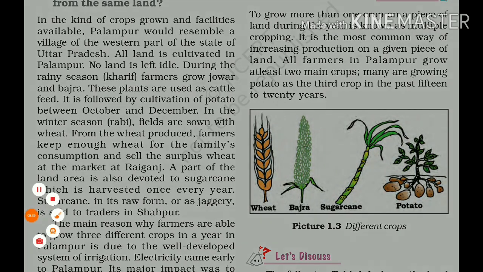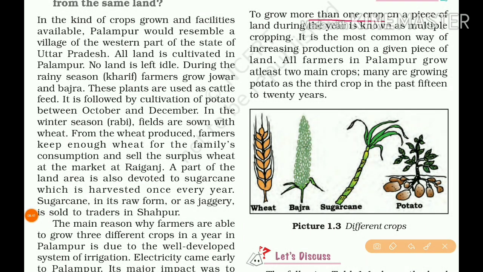To grow more than one crop on a piece of land during a year is known as multiple cropping.